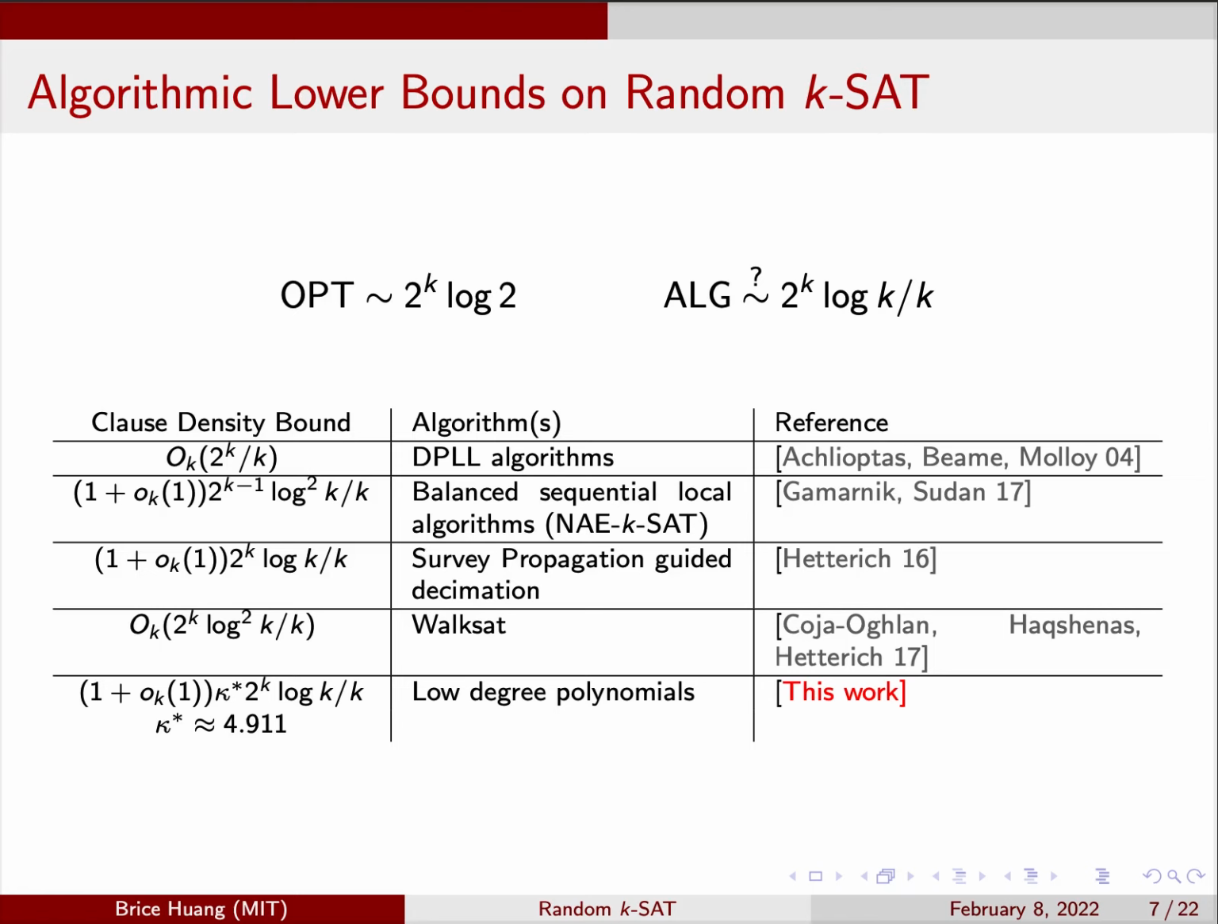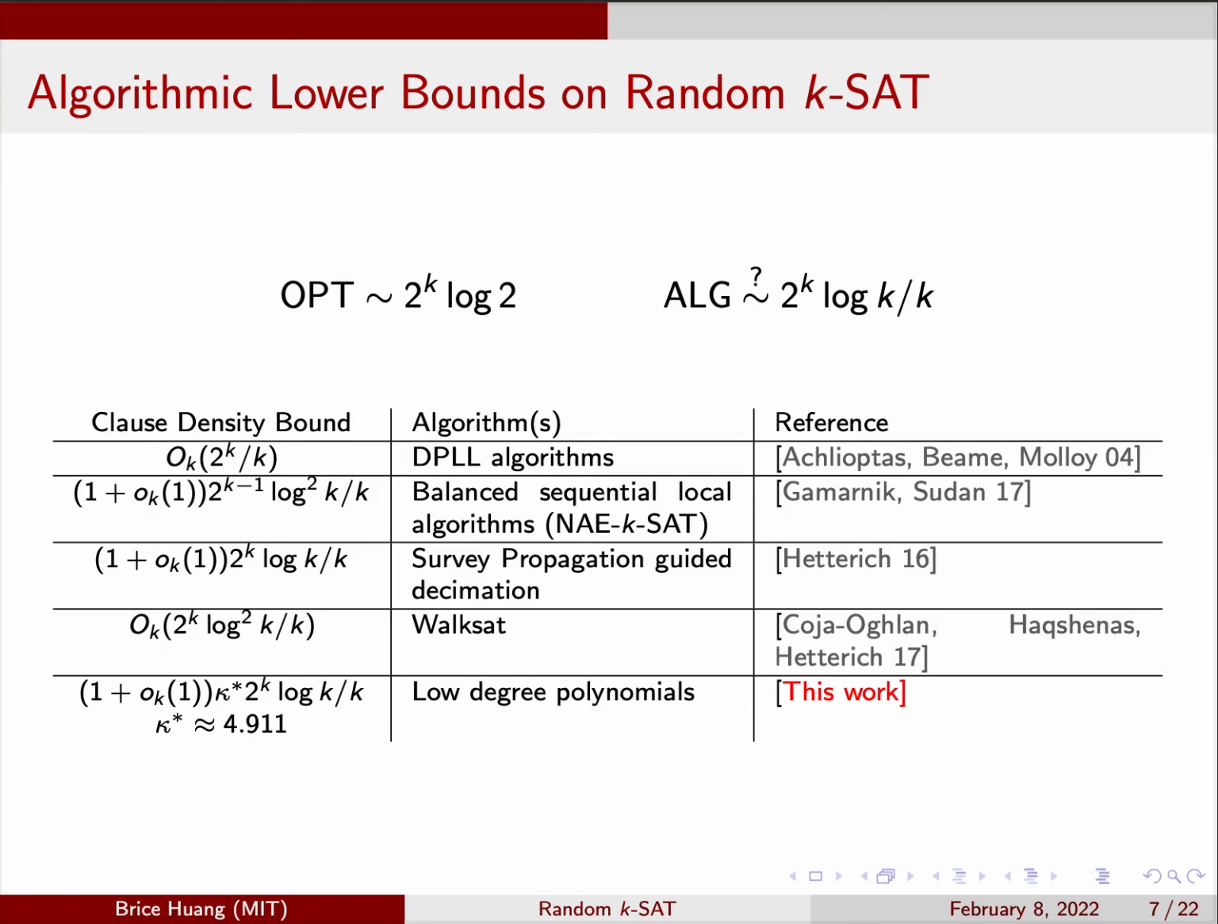This result is part of a long line of algorithmic lower bounds on random k-SAT. I want to highlight two of these results. Gamarnik and Sudan showed balanced sequential local algorithms fail to solve random not-all-equal k-SAT at clause density 2^(k-1) log^2 k over k. This gets within a log k factor of the truth. Our proof takes inspiration from this paper, which uses similar overlap gap techniques as our methods.